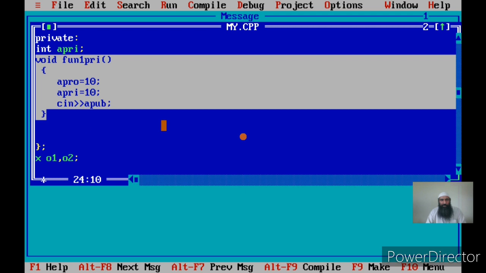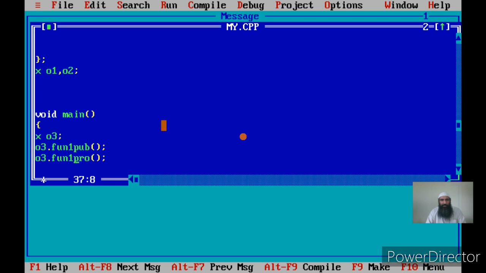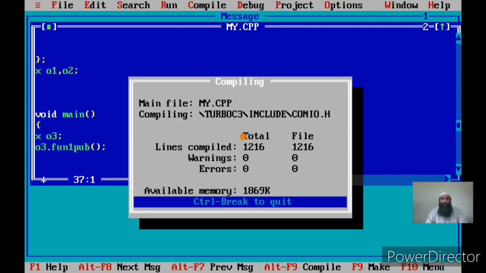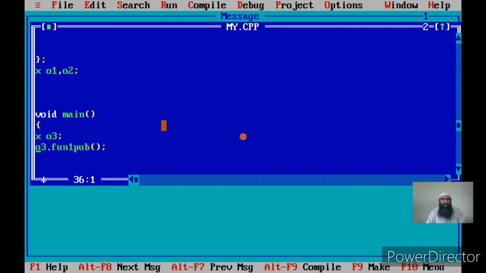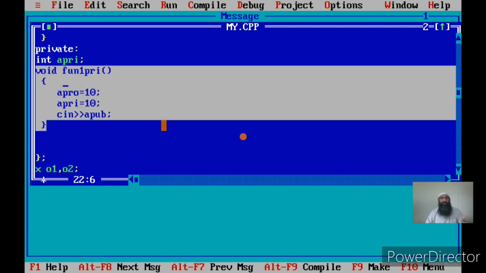That's the extraction operator. Now here I am making a wrong access. This access cannot be done. Why? Because it was a protected function. Okay, so these were the two errors. Once we compile, you see the compilation will be fine. So these three statements are valid. What are these three statements? I am trying to access apro, apry and apub within the member function.